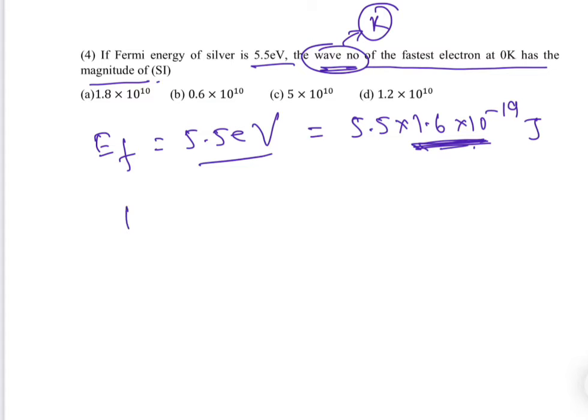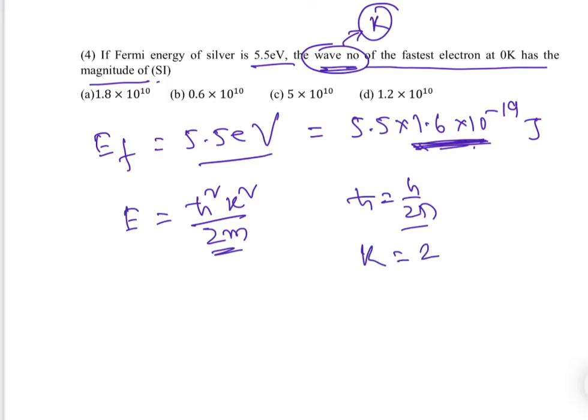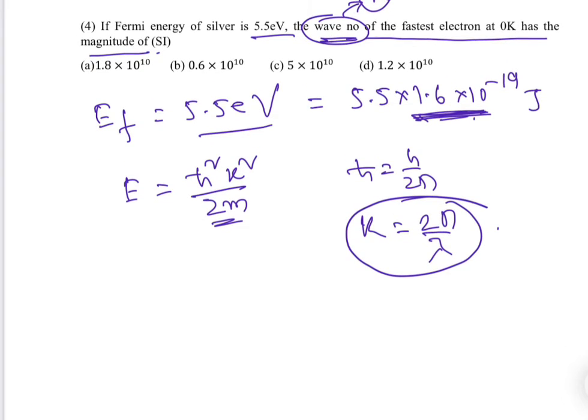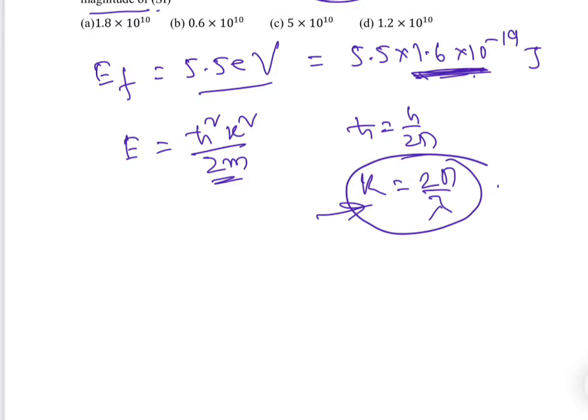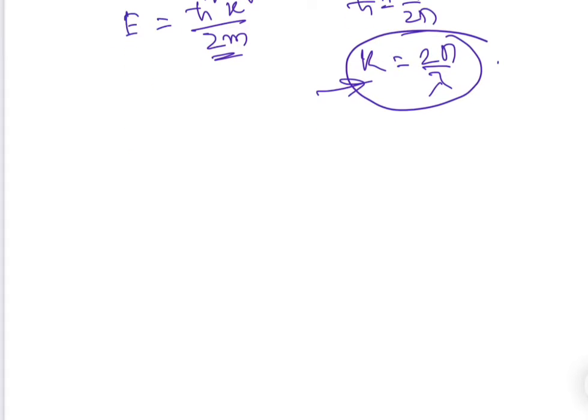We know by free electron theory E equals h cut square k square by 2m, and h cut is h by 2 pi, right? And we know k is also equal to 2 pi by lambda. However, this is not required here because they are not asking this. If the electron has a wave property, that's why wave number comes.